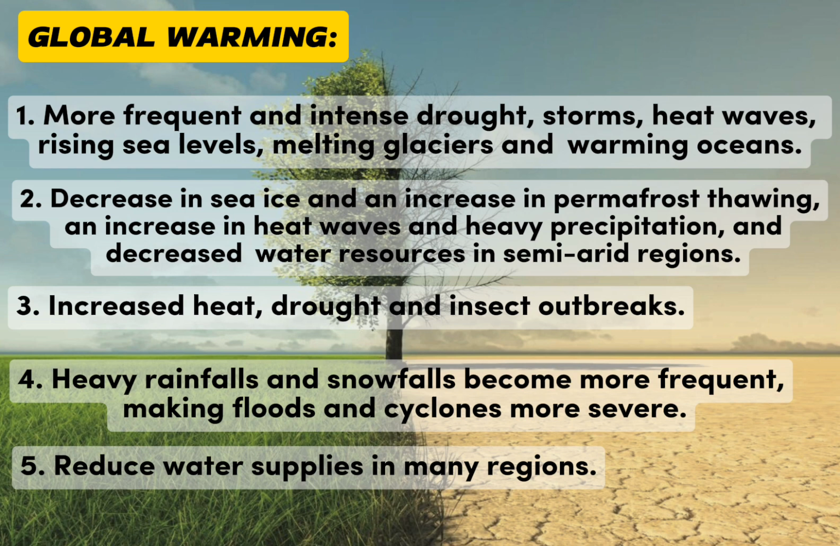Third, increased heat, drought, and insect outbreaks. Fourth, heavy rainfalls and snowfalls become more frequent, making floods and cyclones more severe. And fifth, reduced water supplies in many regions.